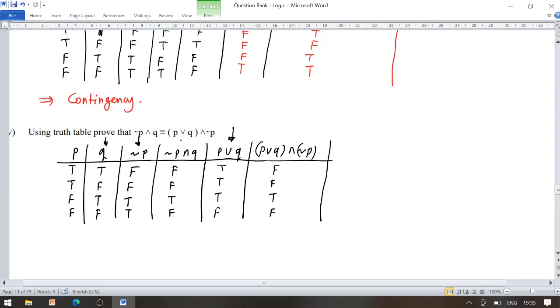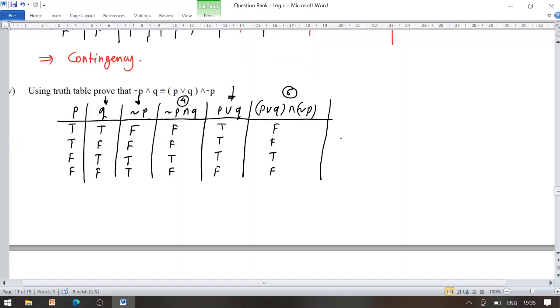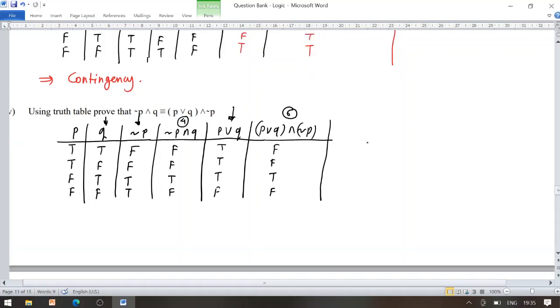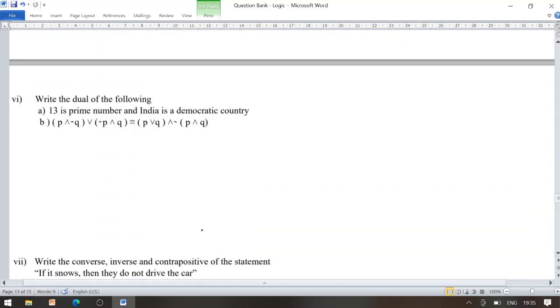So look at the fourth and sixth columns. Here the fourth and sixth columns have exactly identical entries, F, F, T, F and F, F, T, F. So the given statement negation P conjunction Q is logically equivalent to P disjunction Q conjunction negation of P. Hence proved by using truth table.